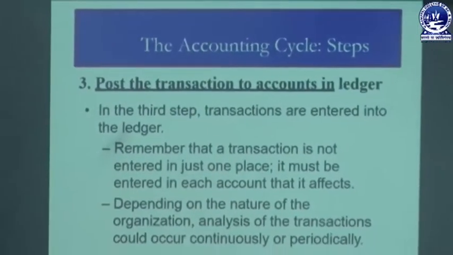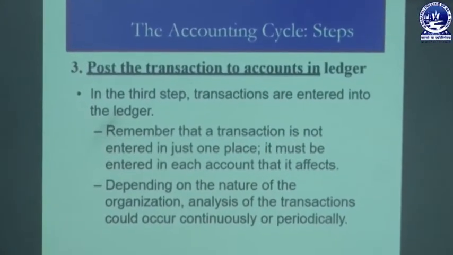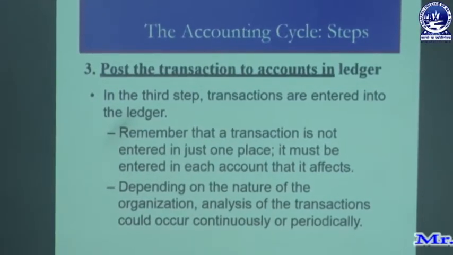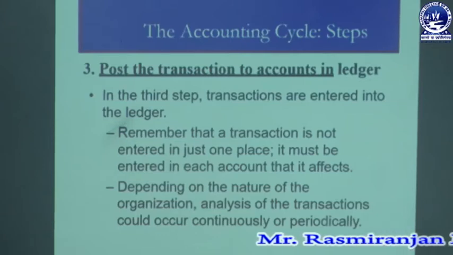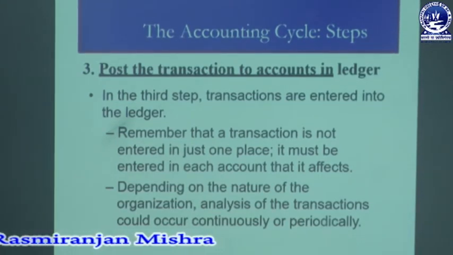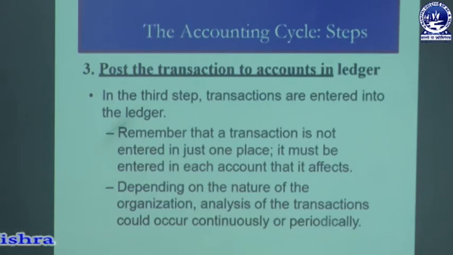Then the third one is the posting of a transaction from journal to ledger. In the third step, the transactions are entered into the ledger. Remember that a transaction is not entered in just one place. It must be recorded in each account that it affects. So depending upon the nature of the organization, analysis of a transaction could occur continuously or periodically. So ledger means a summary for maintaining all individual accounts and balancing of each particular account.